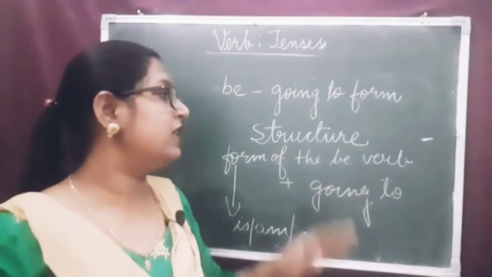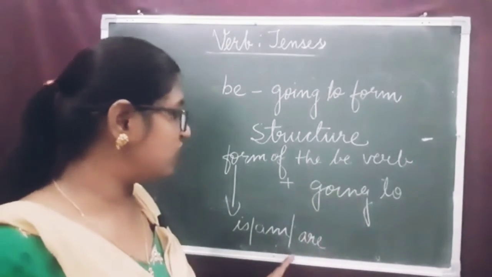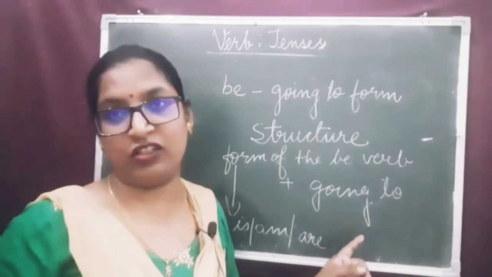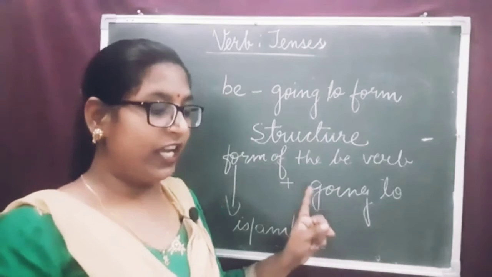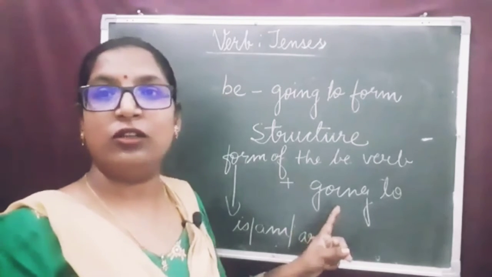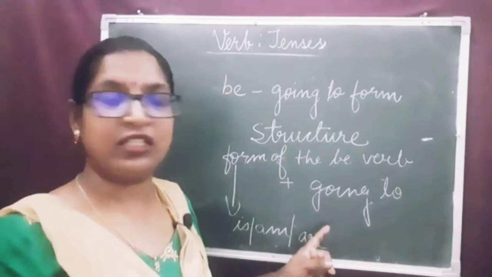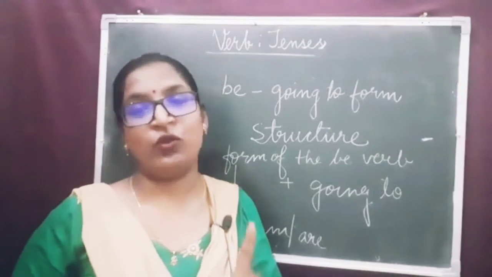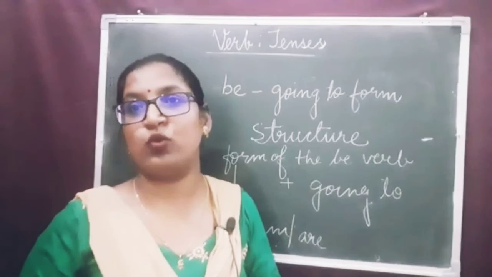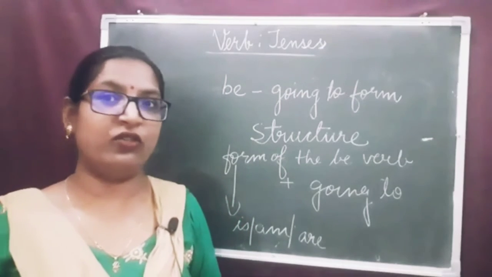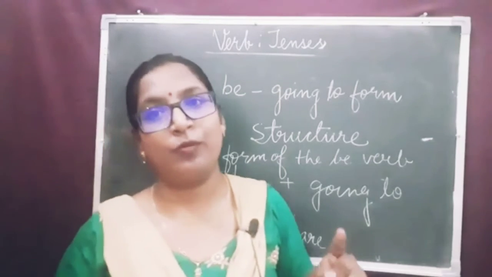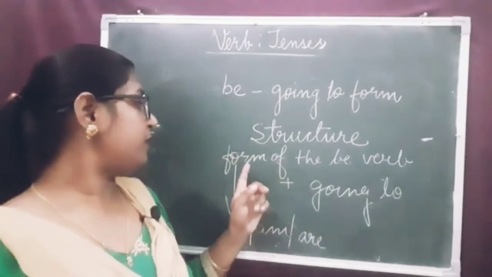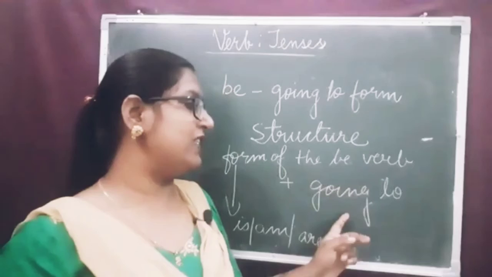This is the structure. With this structure, we express the future action and future plans. Got it? Dear children, one way is to express future tense with the help of modal auxiliaries plus the main verb in its base form, and the second one is form of be verb plus going to form.